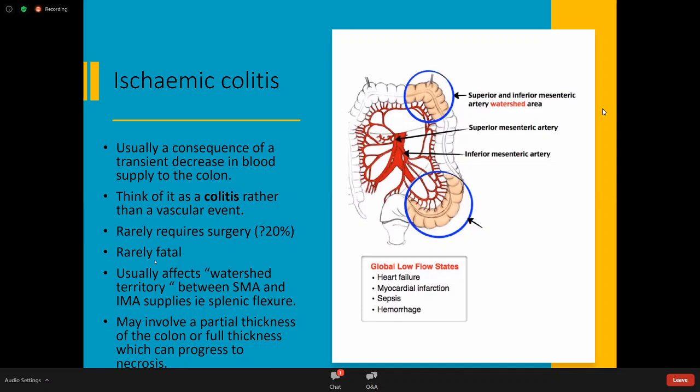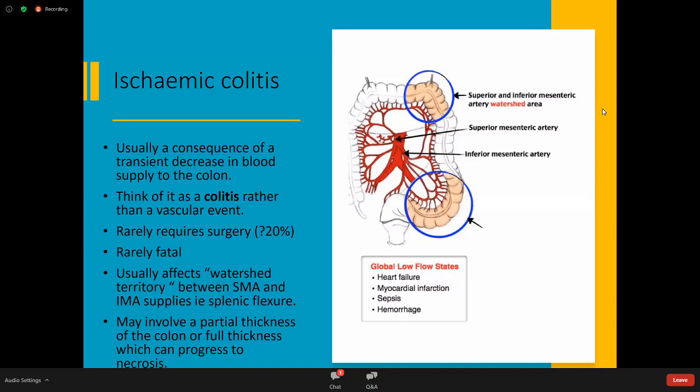It's rarely fatal, in my experience, and it usually affects what's called the watershed territories between the SMA and the IMA territories. So if you look here, it usually affects this area here in the splenic flexure and down the left colon. And it presents usually as a colitis. So it depends on the severity of that ischemia.